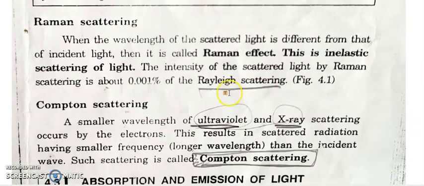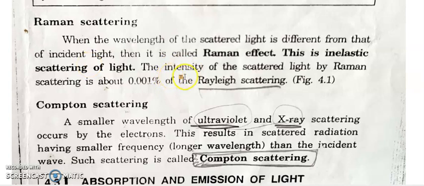Next one, Raman scattering. This is inelastic scattering. Both Raman and Compton scattering are inelastic scattering. Here the wavelength of scattered light is different from the wavelength of incident light. This is Raman scattering. What about its intensity?